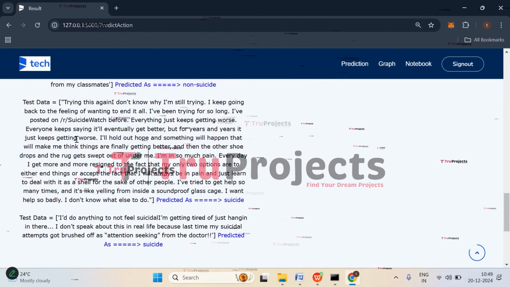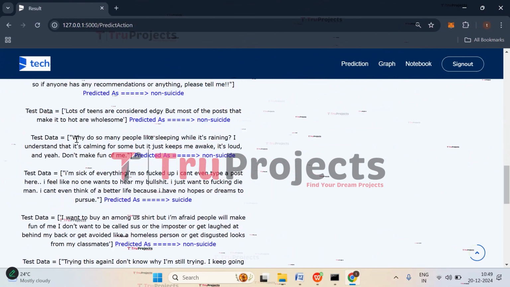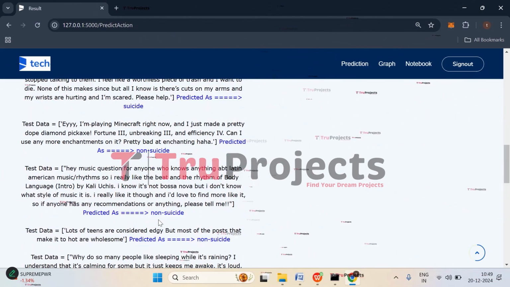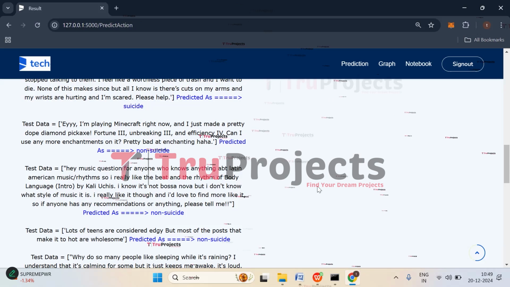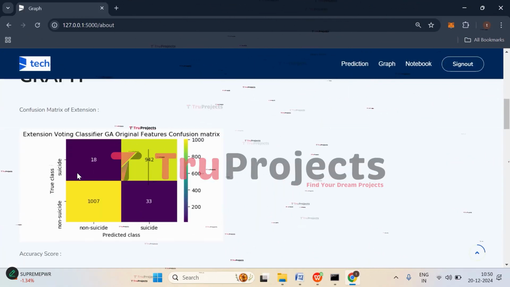If you observe, for all the texts that we have uploaded, we got the prediction: if it was suicide, it has predicted as suicide. If it is not, it is predicting as non-suicide. Now let's check with the graphs. Click on graph. And here we got the graphs.